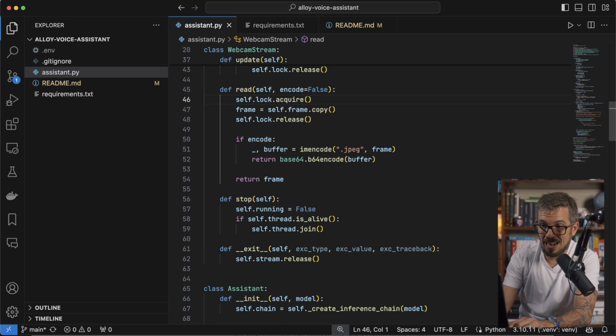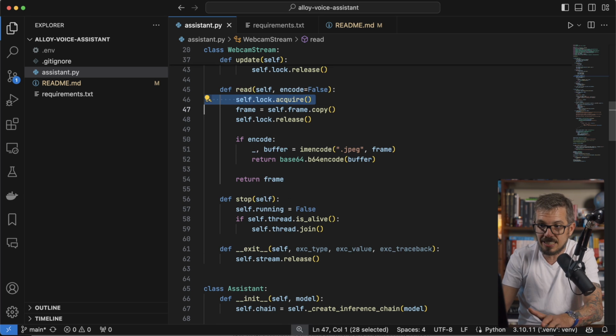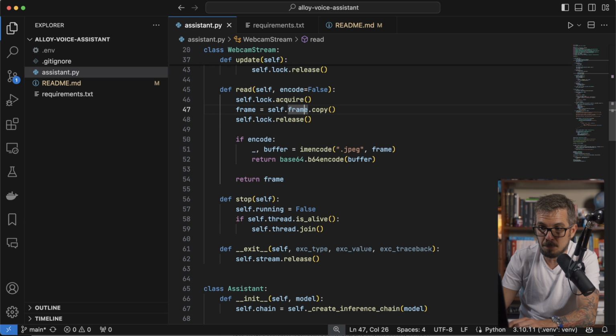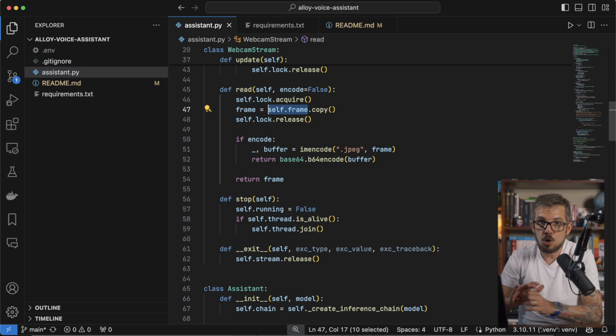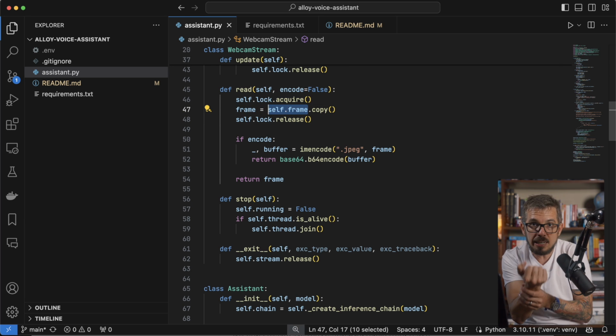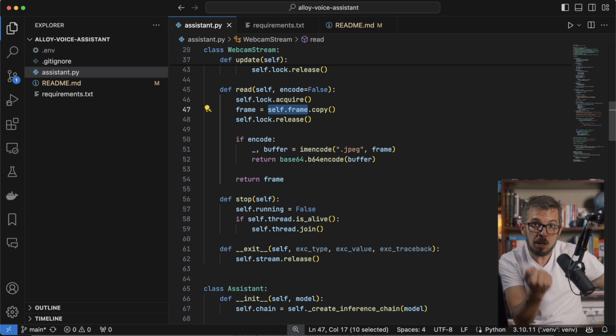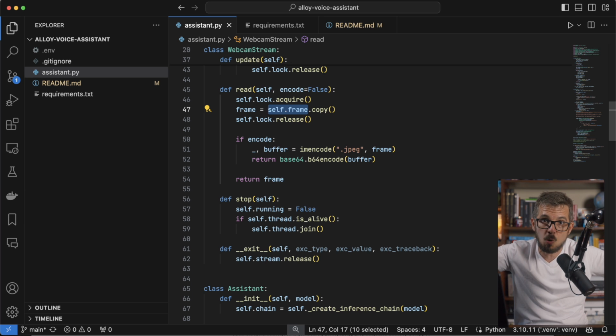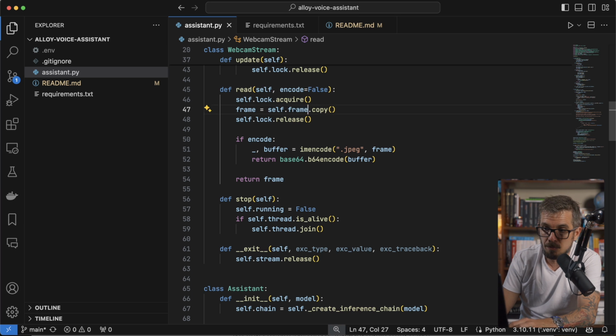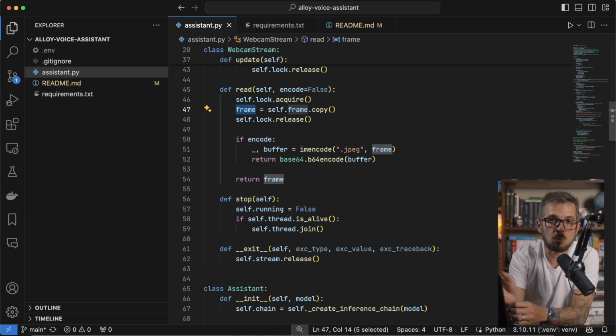First of all, when I get in, I'm gonna lock access to the frame, to the self frame. So at this point, if I'm reading, the update process won't be able to change what I'm reading, because I'm locking it. I'm saying, everyone else wait, let me make a copy of this image into this variable. I'm gonna make a copy of it, and now I'm gonna release the lock.